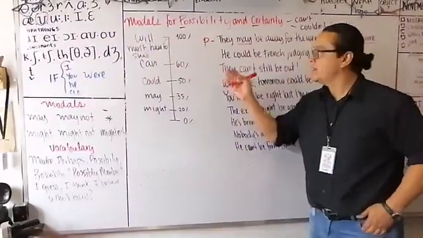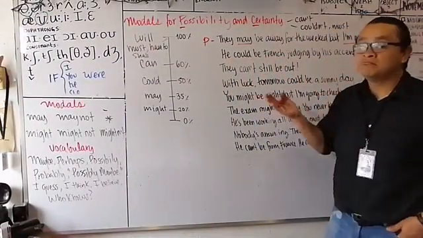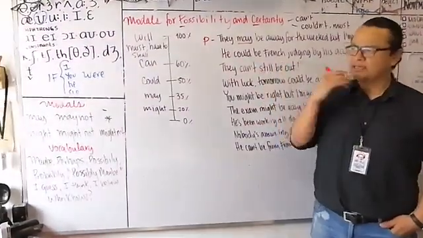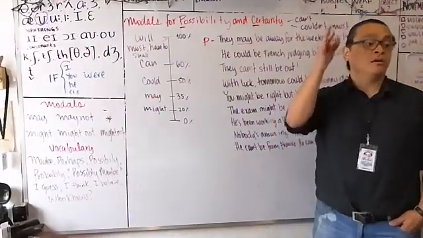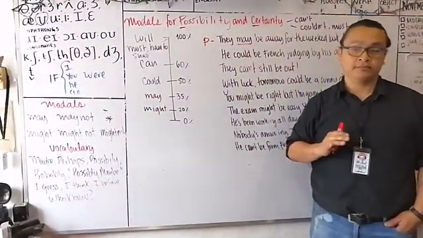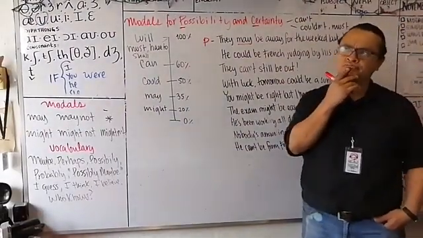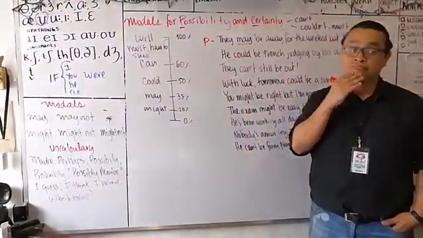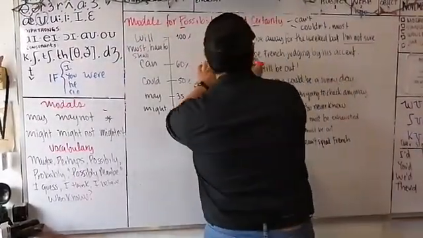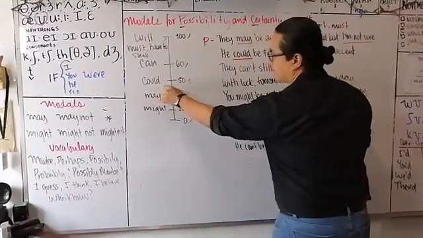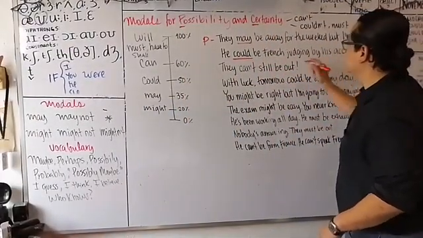Next example. He could be French, judging by his accent. So is that a possibility or a certainty? What do you think? Possibility, right? We're not sure. Which is the modal verb? Could. We're giving it a possibility. Judging by his accent is the phrase.